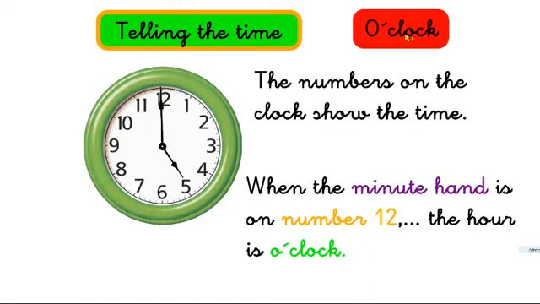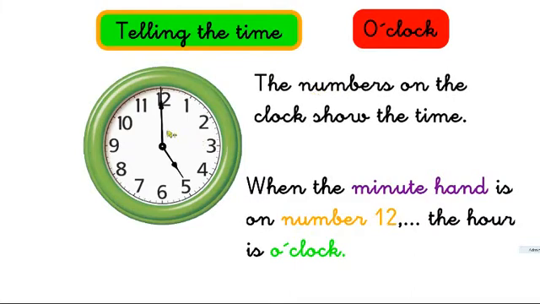First of all, let's start with o'clock. It's 1 o'clock, it's 2 o'clock, it's 3 o'clock, it's 4 o'clock, it's 5 o'clock, it's 6 o'clock. Remember the song? So how do we know the time is o'clock? Remember, the numbers on the clock show the hour. But the minute hand, the long hand, when it's on the number 12, shows that it's o'clock.